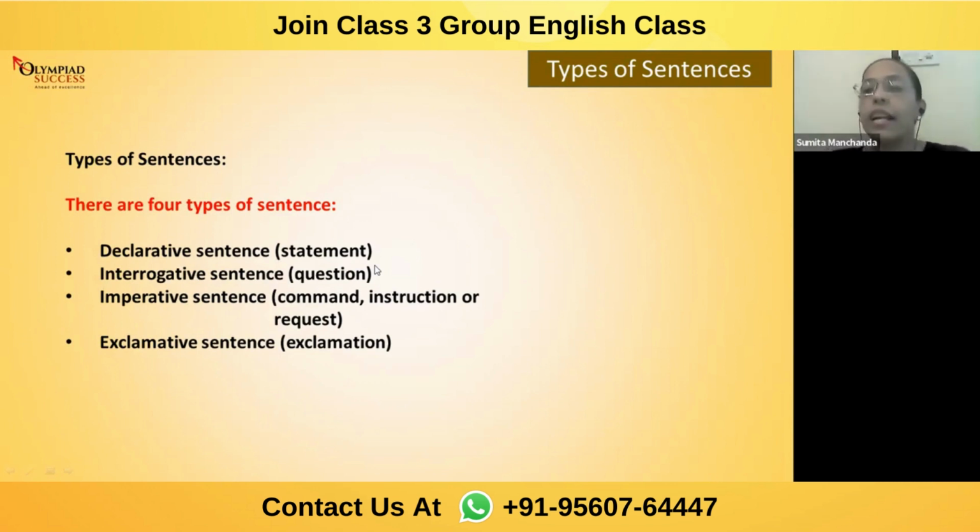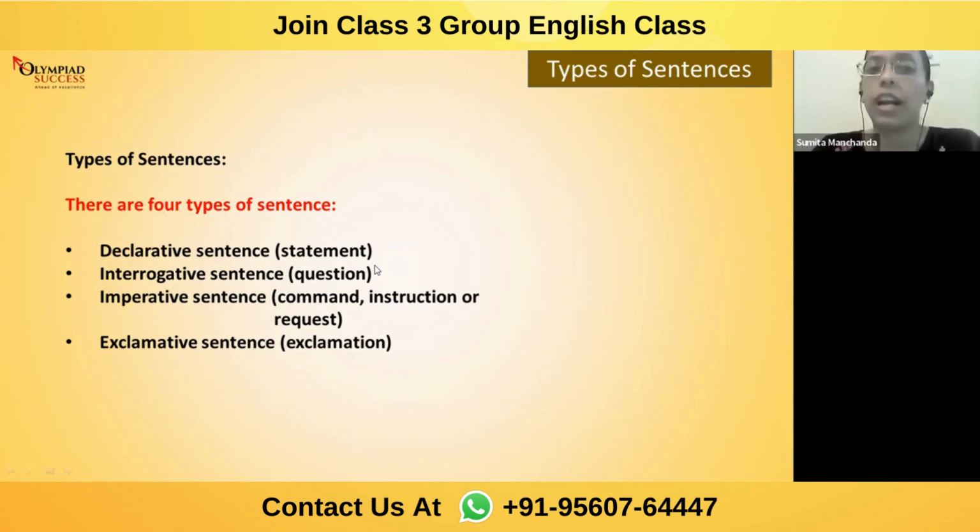Now, when I say declarative sentence, it is also said to be a statement. We may even say declaration, declaring something. Interrogative sentence means question. Imperative sentence comes up with 3 types: there is a command, instruction, or we may say advice, and request. Exclamative sentence comes up with an exclamation mark.